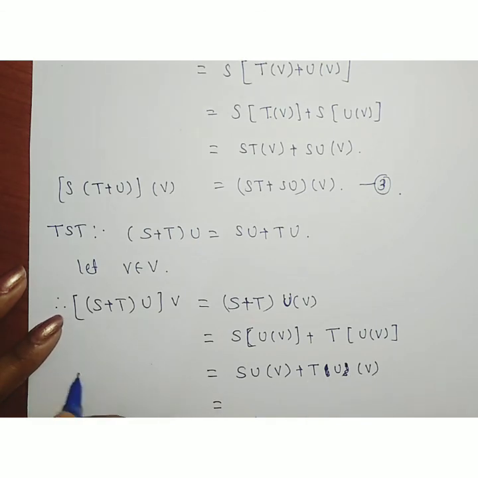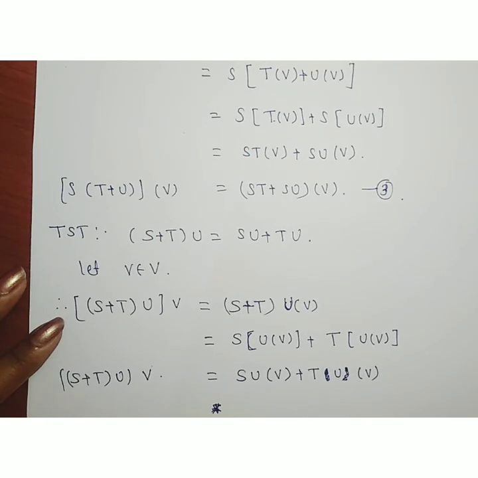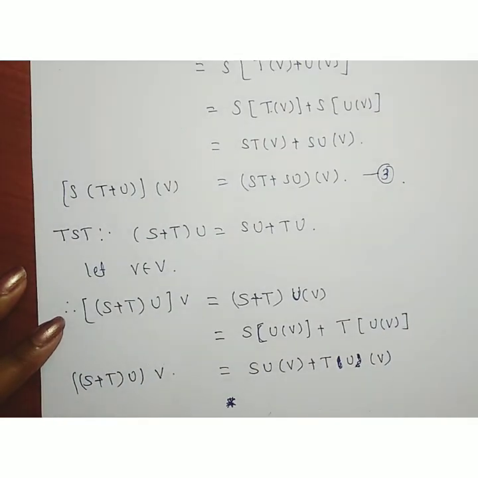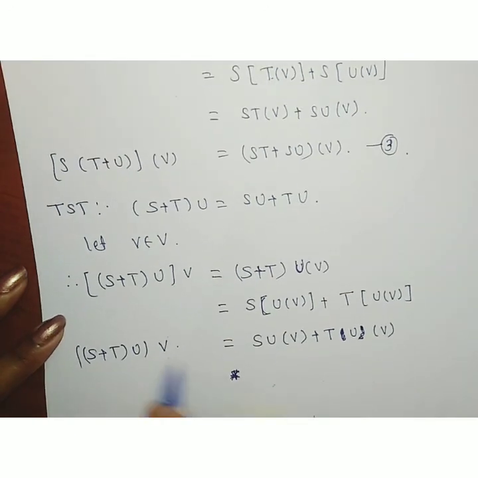We have to show that (S plus T) operating on U, which is operating on any element of the vector space V, is equal to SU operating on V plus TU operating on V. Thus, both the distributive properties hold in L(V,V). Therefore, all these properties for the elements present in L(V,V) are satisfied for S, T and U. Therefore, this is the proof of this theorem. Hence the proof.